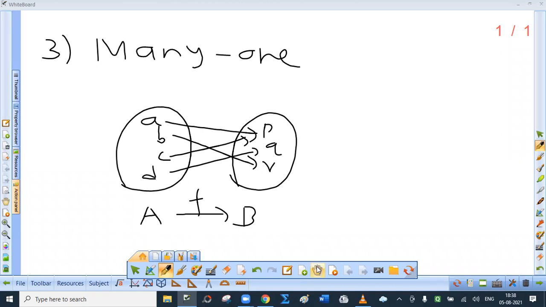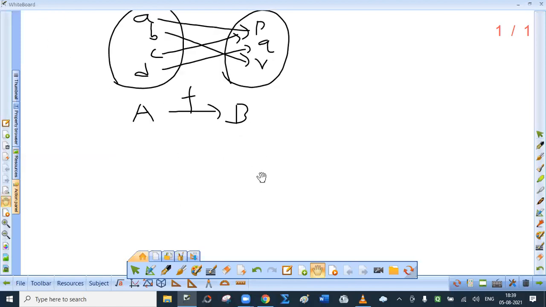Now, this is about the many-one function. One student is asking, can a many-one function be onto? Yes, in fact, this is an example of a many-one onto function. See, what is the criterion for an onto function? Range must be equal to codomain. Yes, codomain B itself is the range. So this is onto, but this is many-one. I hope this is clear to you.